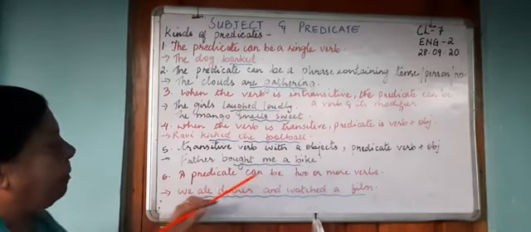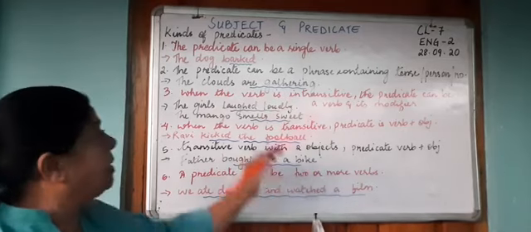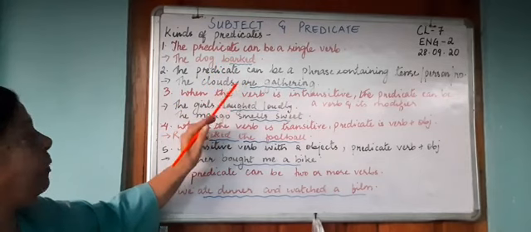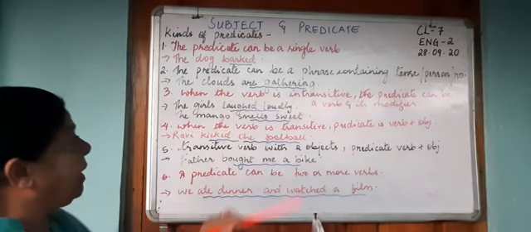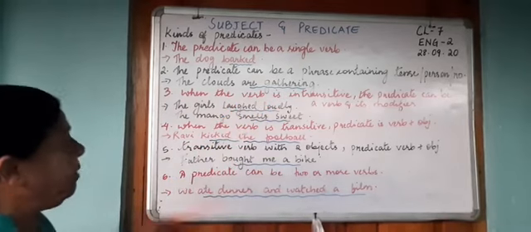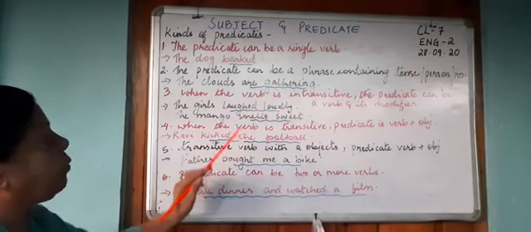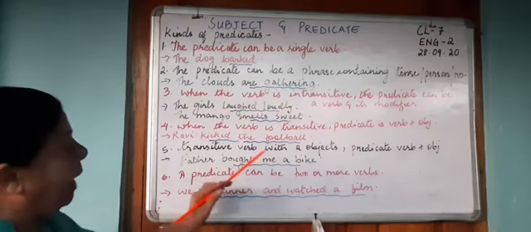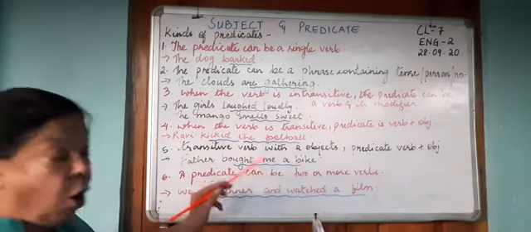A predicate can be two or more words. Here you have seen the predicate is one word. Here you have seen the predicate is the continuous tense. Here we have seen the predicate with the verb and a modifier. Here you have seen the predicate with its object. Here we have the predicate with the verb and the direct and the indirect object.